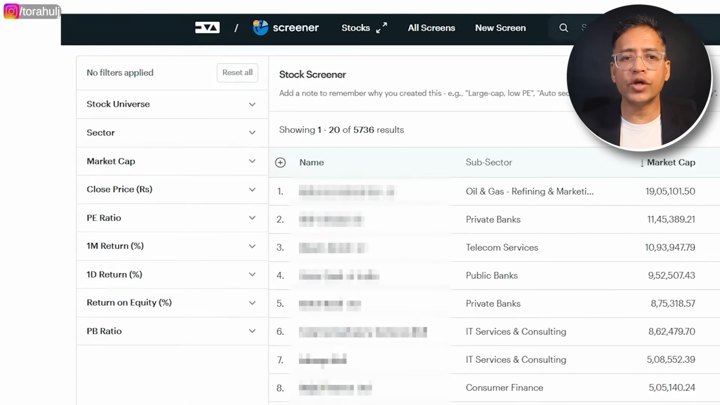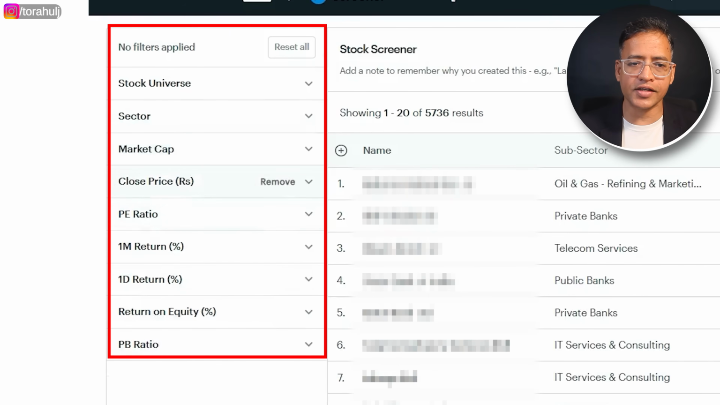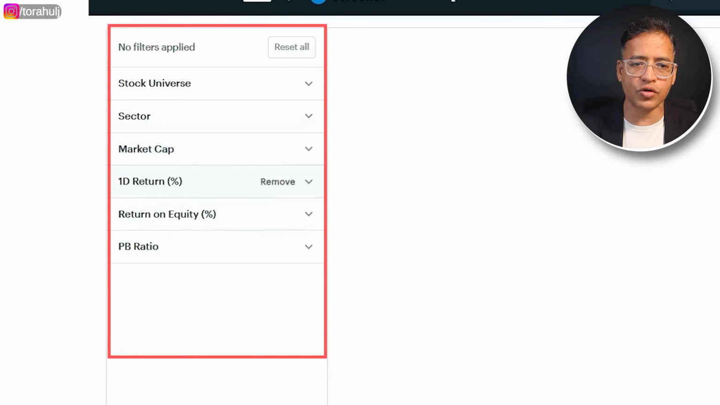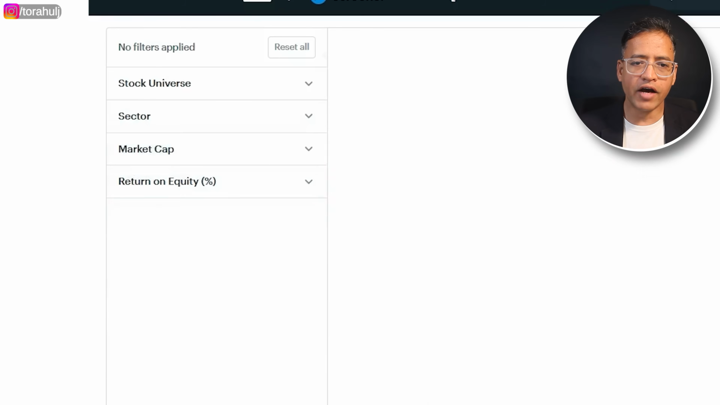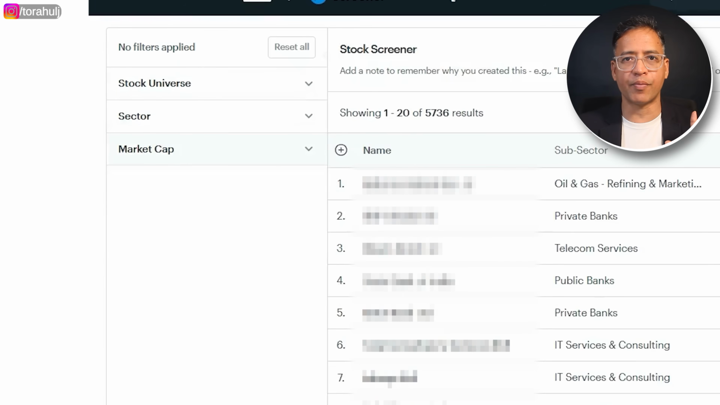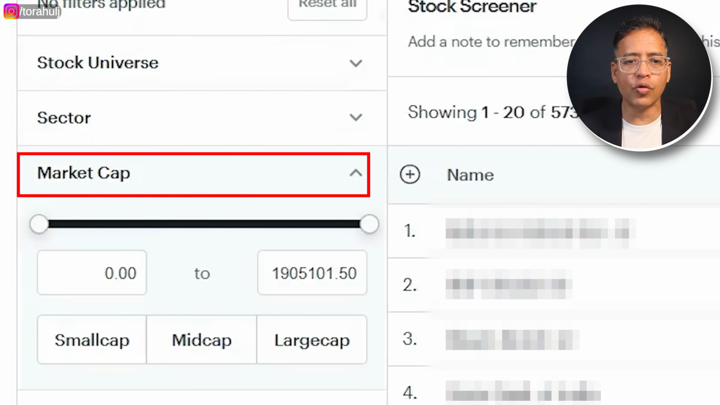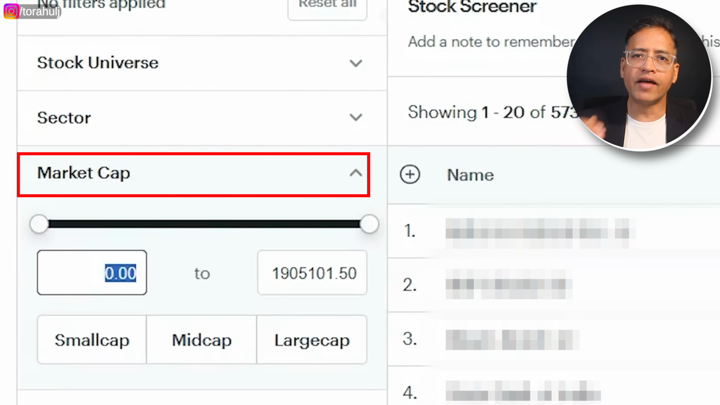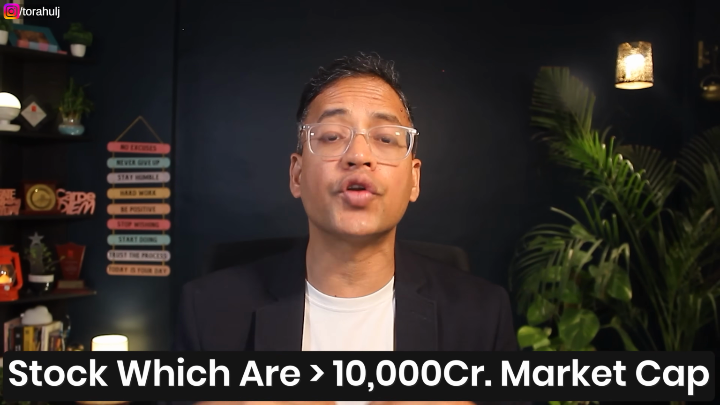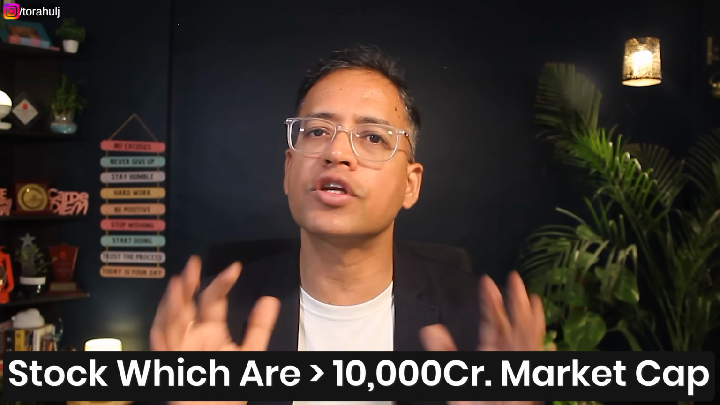Now the first thing we will do is get rid of all these filter criteria here. Just keep a clean list. So I'm just going to remove everything from here. I've removed everything, just kept the market cap here, and that is what we are going to start with. Our first parameter is we are only looking at stocks that have a certain market cap, and you can decide your criteria. For simplicity, I'm going with any companies that are trading at above 10,000 crore market cap.